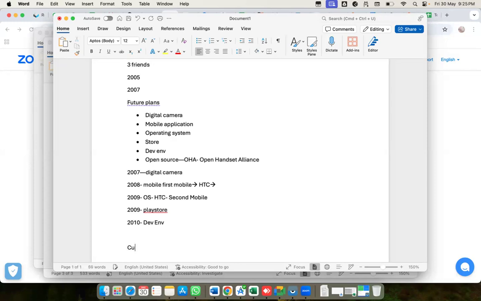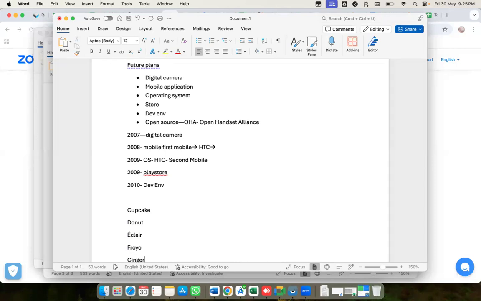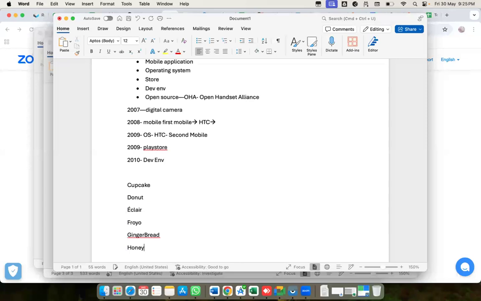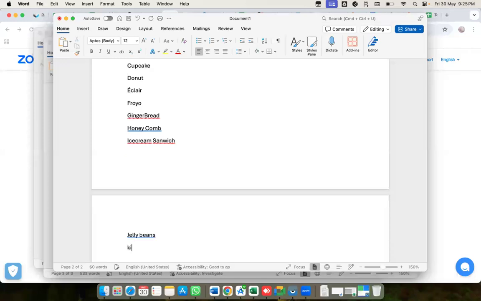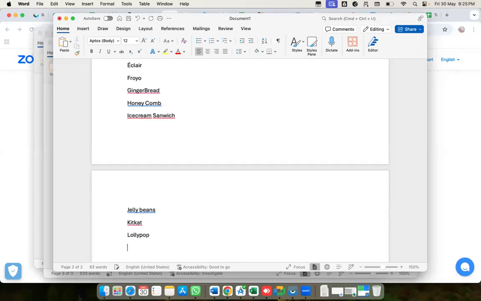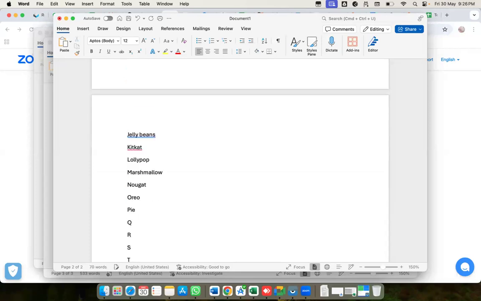So now the versions we will see: first Cupcake, Donut, Eclair, Froyo, Gingerbread, Honeycomb, Ice Cream Sandwich, Jelly Bean, KitKat, Lollipop, Marshmallow, Nougat, Oreo, Pie, Q, R, S, T, U, V.